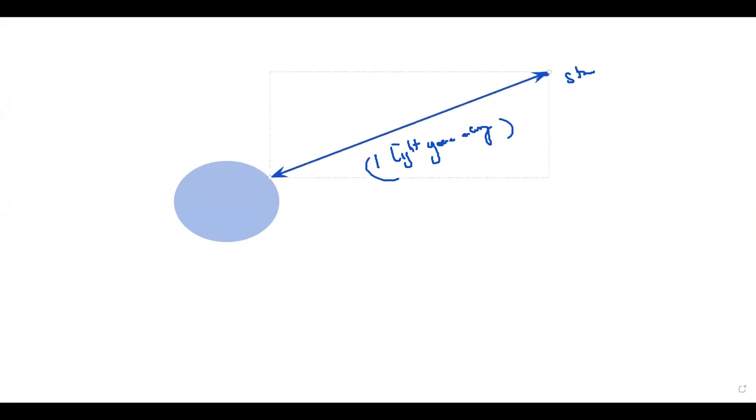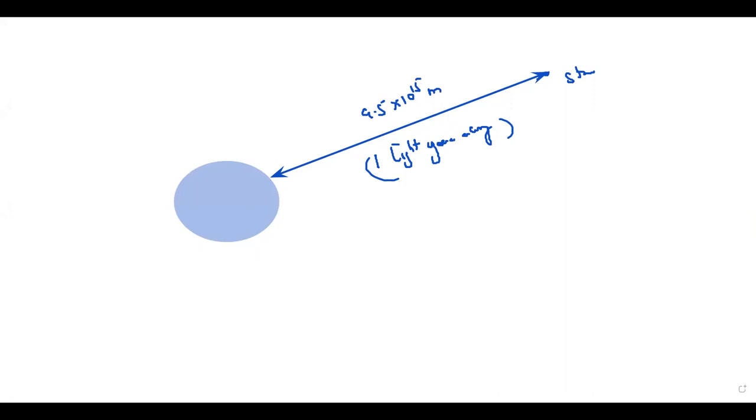For example, this is the Earth, and there is an object, say any kind of star, and we say this star is 1 light year away from us. What is equivalent to 1 light year? 1 light year is equal to 9.5 into 10 to the power 15 meters. This means the distance between this object and us is 9.5 exponent 15 meters.